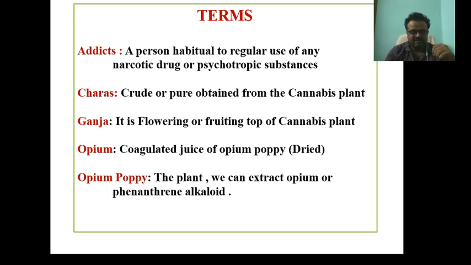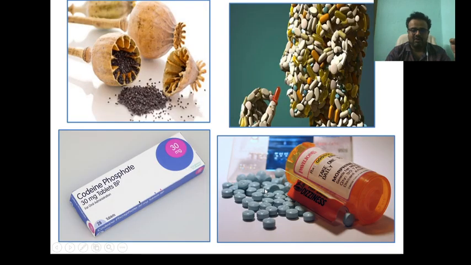There are some basic terms used to understand the terminology of NDPS. What is an addict? A person habitual to regular use of narcotic drugs or psychotropic substances. Charas is the resin obtained from the cannabis plant. Ganja is the flowering tip of the cannabis plant. Opium is the coagulated juice of the opium poppy. From the opium poppy plant we can extract alkaloids like morphine, heroin, and codeine.